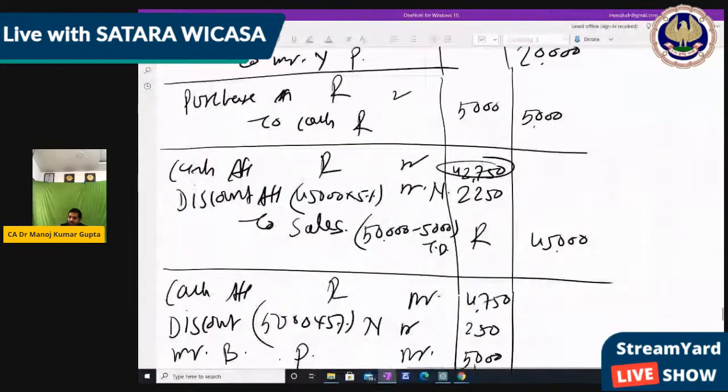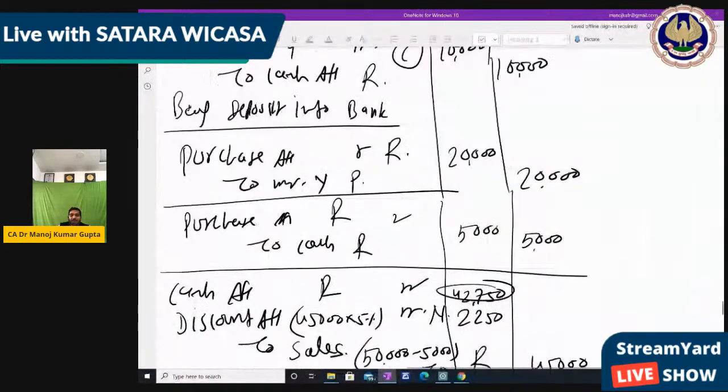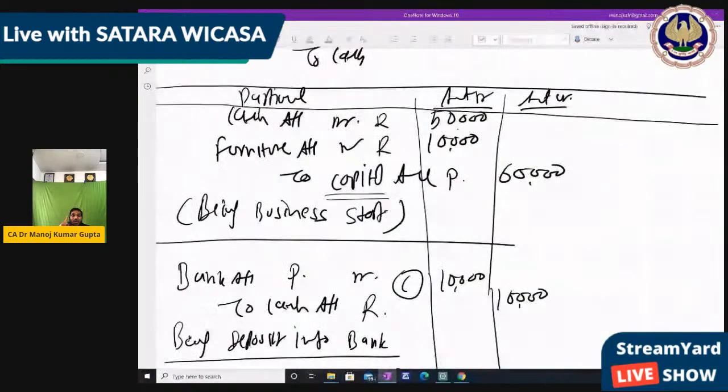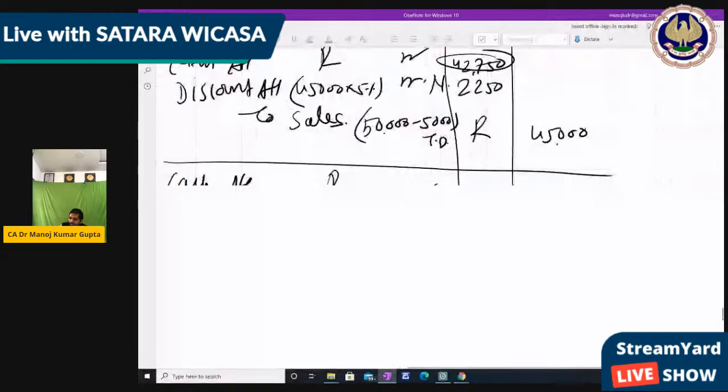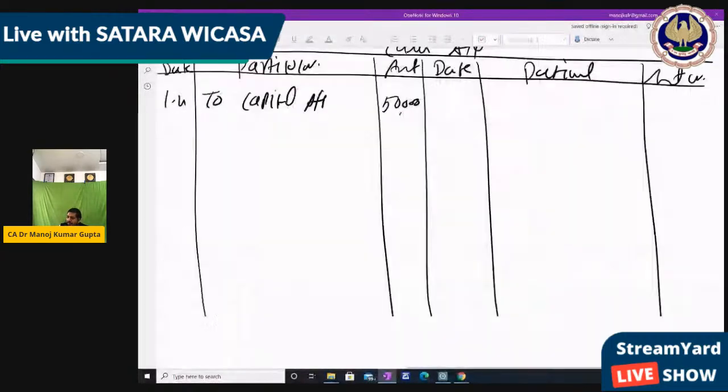Now for the furniture account, because we have to make each ledger, we cannot leave out a single one. If we leave out a single one, then definitely at the end our balance sheet will not tally. So now we have to make the furniture account. After leaving 5-6 lines, you make the furniture account.